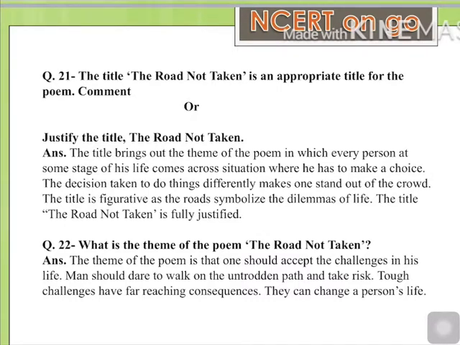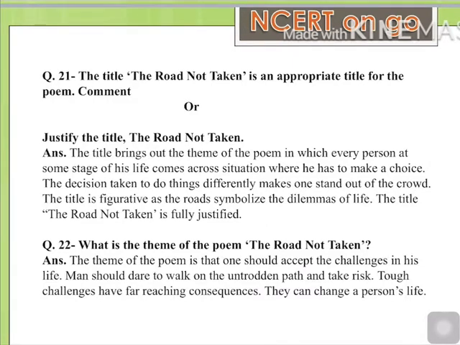Next question is, what is the theme of the poem The Road Not Taken? Again, it's an important question. Answer is, the theme of the poem is that one should accept the challenges in his life. Man should dare to walk on the untrodden path and take risks. As the poet suggests, we should be adventurous in our life, we should go for those choices which are rarely opted by people. So we should go for choices which are different from the choices of other people.